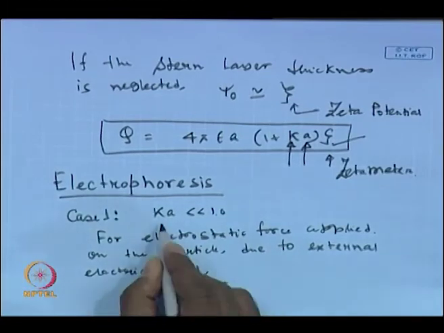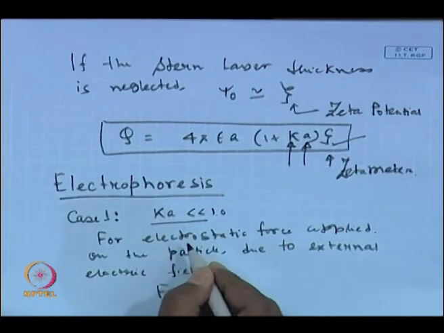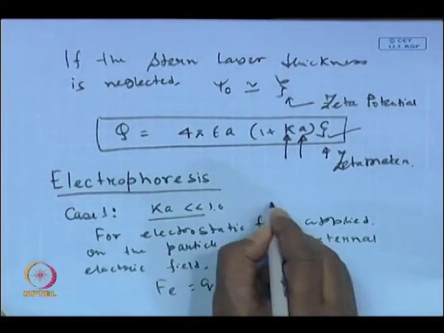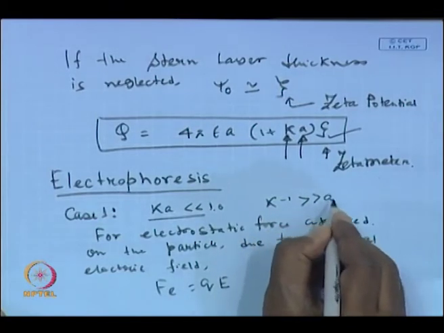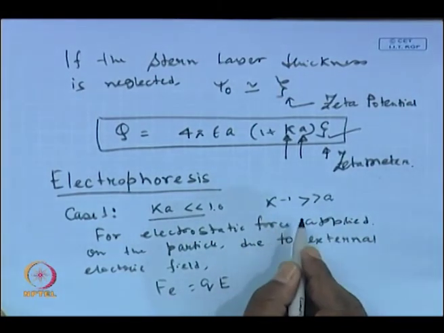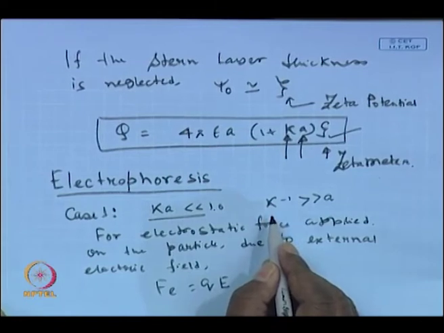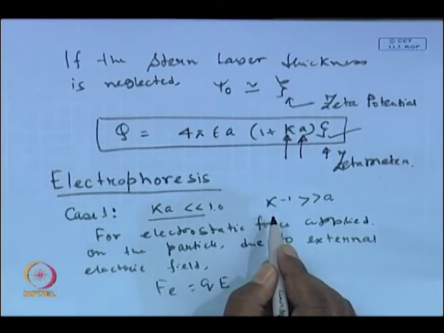Now, what is the implication of kappa A much less than 1? That means kappa inverse is much greater than A, and kappa inverse is nothing but the Debye length. So, we are talking about a very high Debye length, compared to 1 nanometer it may be, let us say, 7 nanometer, 5 or 7 times like that.